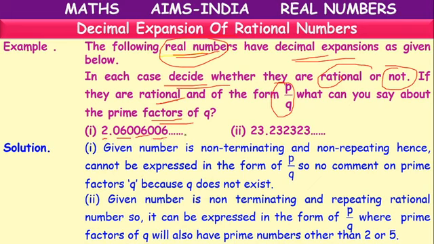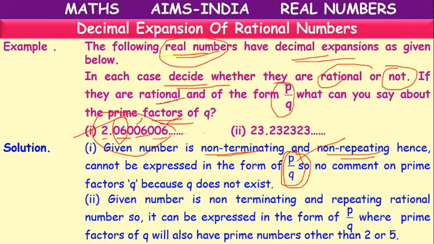2.06006006 and so on. Is it terminating? No, it's not terminating. Is it repeating? The first two places are not repeating; after that they are repeating, but that is not compulsory. So it is a non-terminating, non-repeating decimal, which cannot be expressed in the form of p by q. So it is not a rational number.